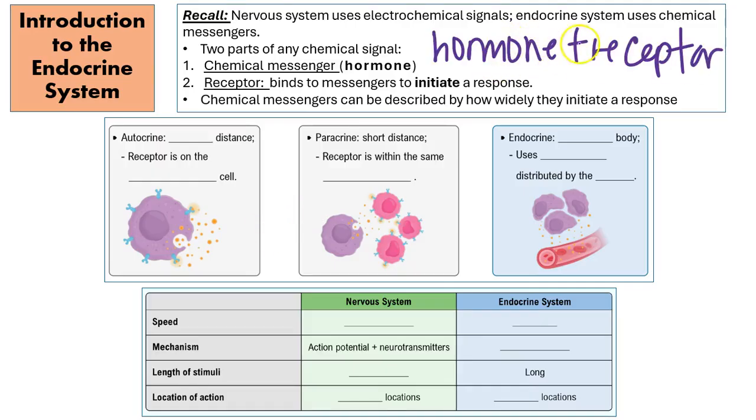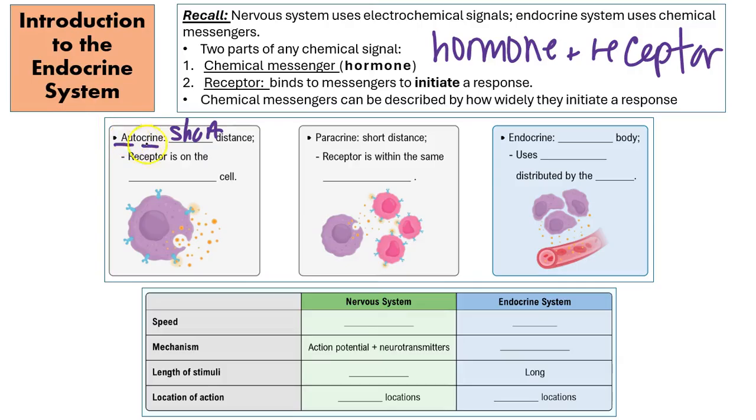Hormone plus receptor, and that is a plus sign. Let me write it smaller. Hormone plus receptor. And so always think of those in tandem. And guess what? The receptor is specific to that hormone. Because the hormone can move around in different ways and travel different distances, the receptor is going to be specific to that specific hormone. So let's talk about these distances. First, you can have very short distances. So autocrine is going to be a short distance chemical messenger.